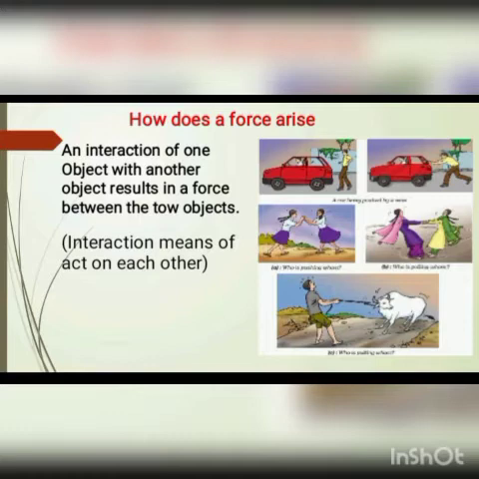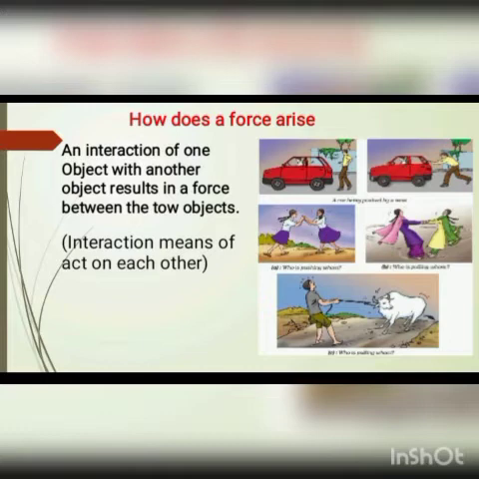In all the examples of force, whatever we have considered so far, we observe that two objects interact with each other. So we can conclude that an interaction of one object with another object results in a force between the two objects. Now, before we discuss further, we should know the meaning of the term interaction in science.